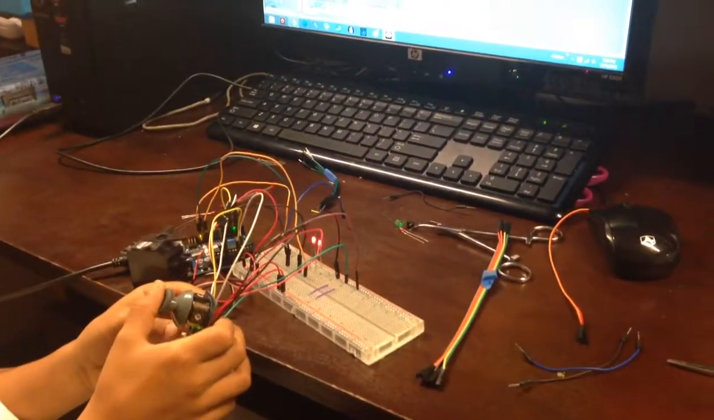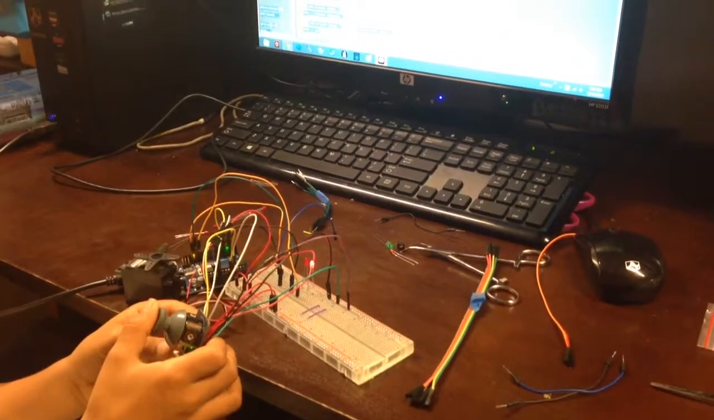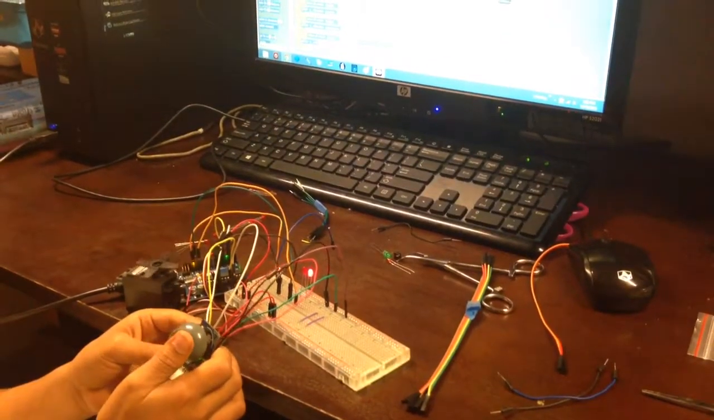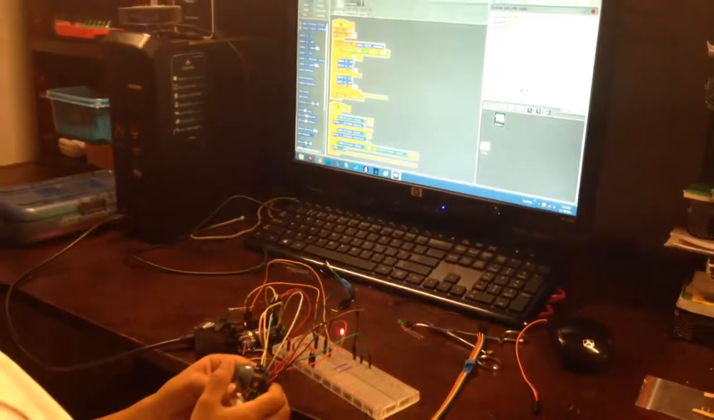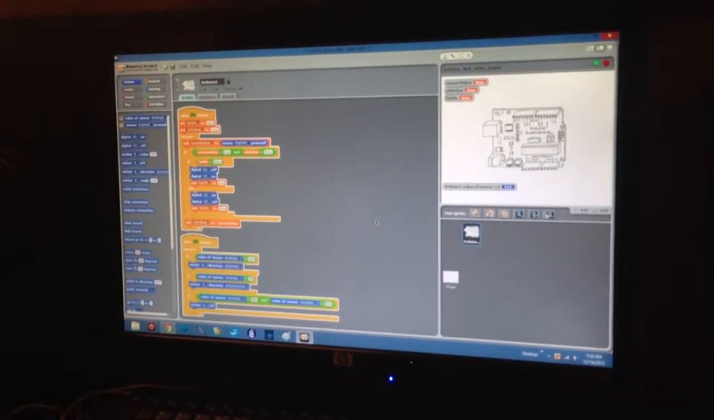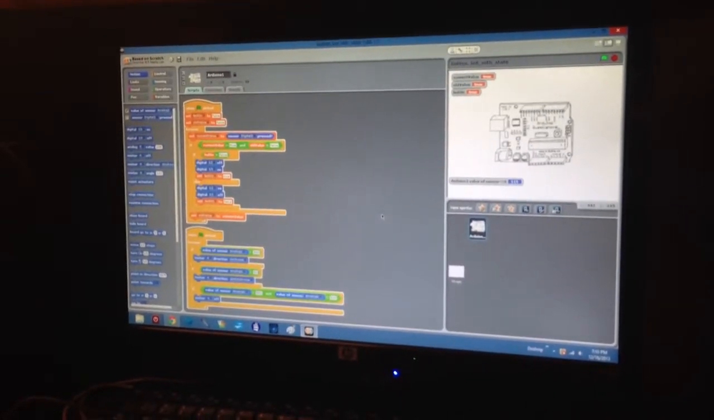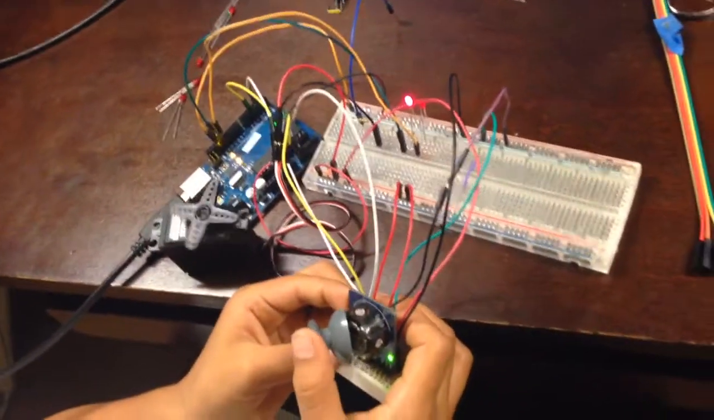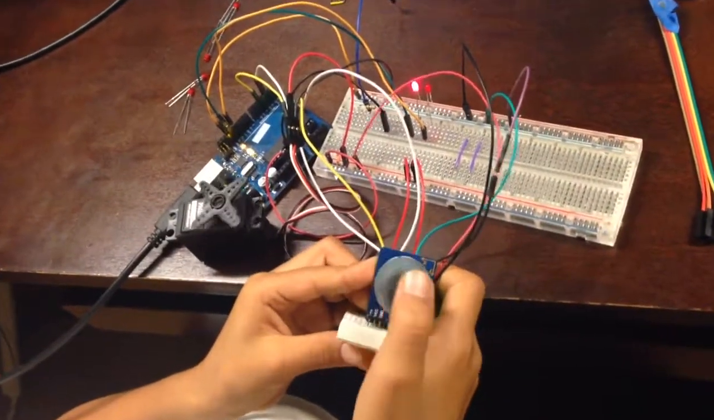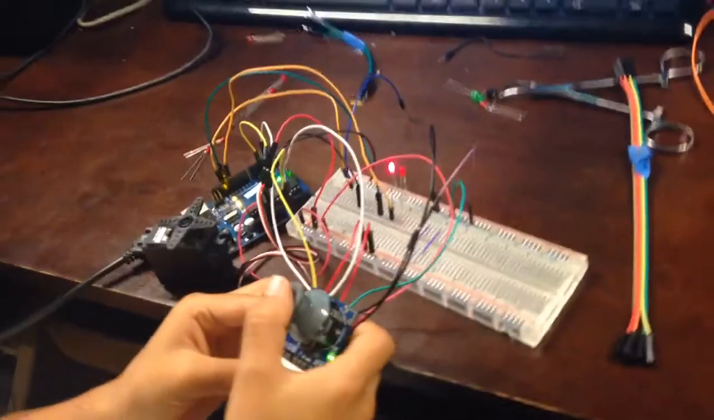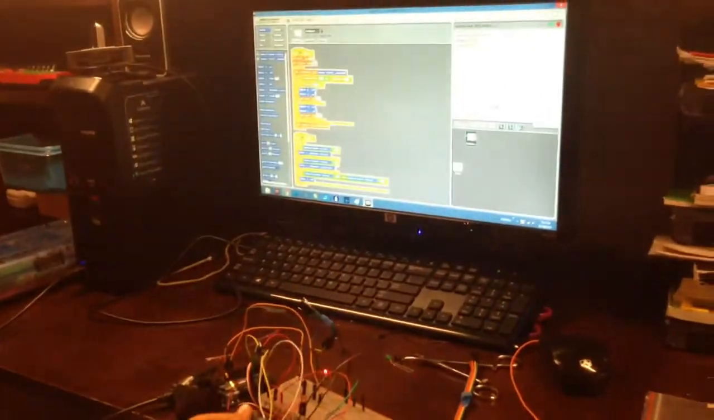Well, this is how it works. Scratch works with Arduino. So you can have the script right there, made on Scratch, and also you can control an Arduino board. It's pretty cool. So kids can have fun with this.